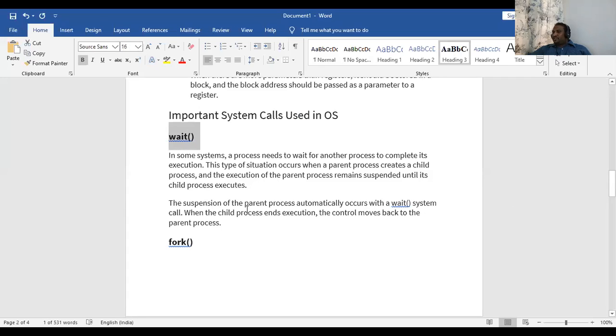So the suspension of the parent process automatically occurs when a wait system call is made. That is, when I get a call, YouTube is automatically suspended for some time. That is what is called wait. And the child process will be executed at that time. So your child process is nothing but getting a phone call. The parent process is the YouTube player. So it depends, it can be child, it can be parent, it can be anything. When a process is executed, that is the parent process. If it has to be altered, then we wait on that and the child process will be executed.